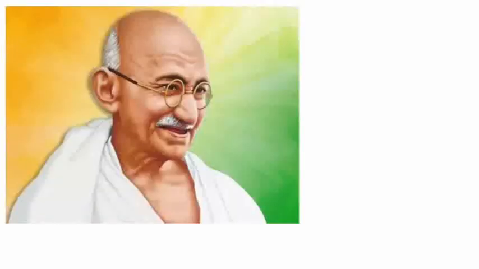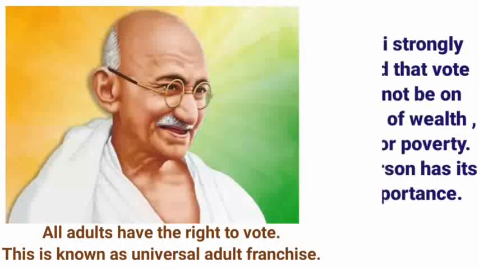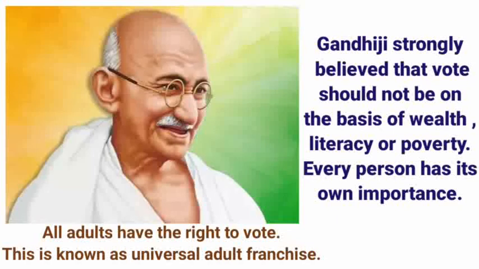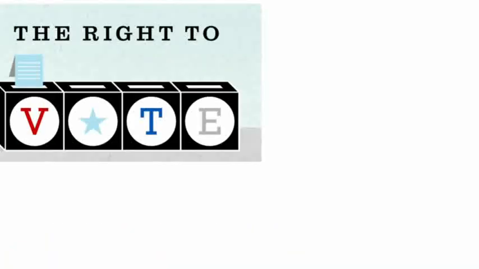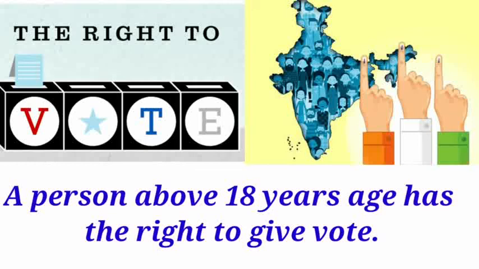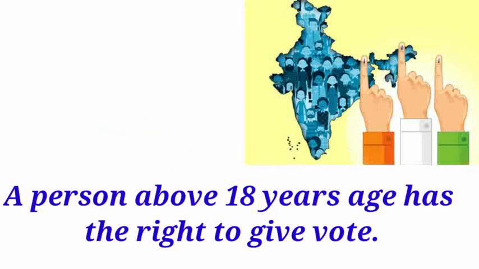One of the famous personalities, Mahatma Gandhi ji, also strongly believed that the vote should not be on the basis of wealth, literacy, or poverty. Every person has their own importance, so all adults have the right to vote. This is known as universal adult franchise, the right to vote. Now, any person who is above 18 years has the right to vote and choose their representative. Now, we have completed this chapter.